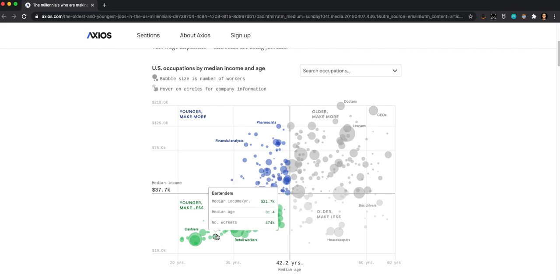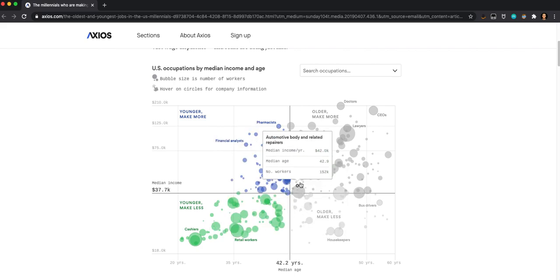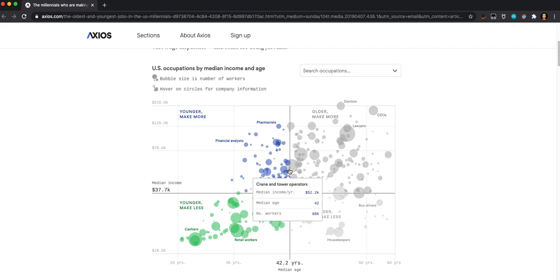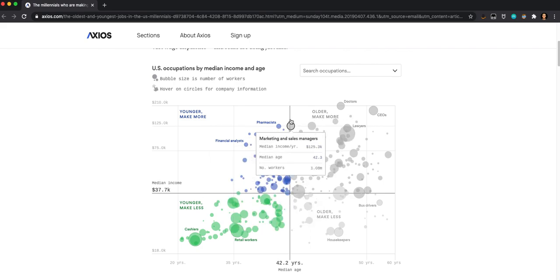Bartenders down here, you can see how many of them there are and their income and their median age. Right? So this plot helps us kind of understand the different groups. Also, if the product is something that we want to specifically look at marketing to millennials, then some of these other jobs here, we might be less likely to want to market to.